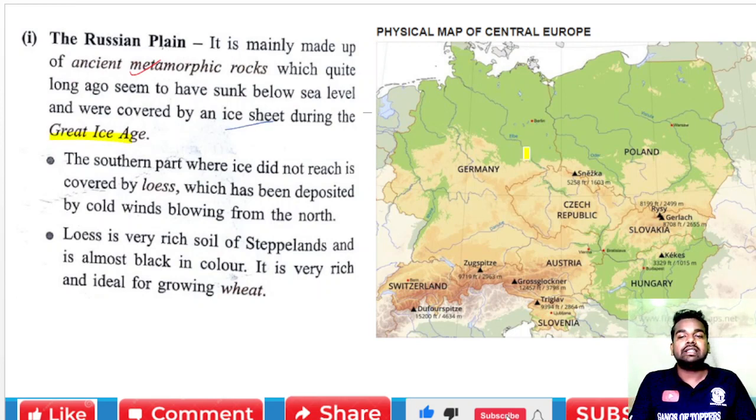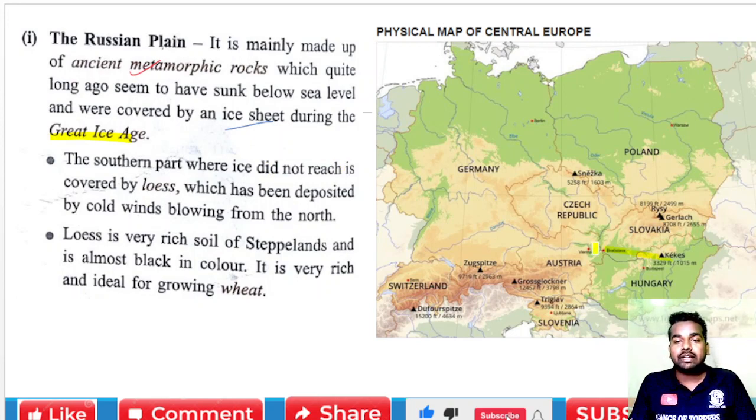So we are talking about this plain area. This plain area sank just below sea level and was covered by an ice sheet during the great ice age, millions and millions of years ago. The southern part where the ice did not reach is called the loess region.